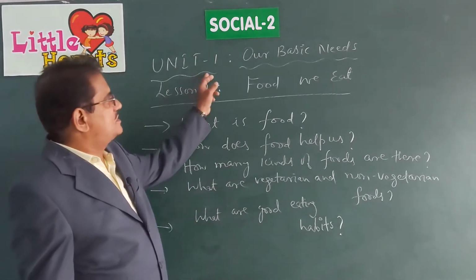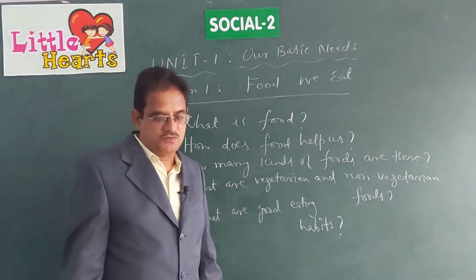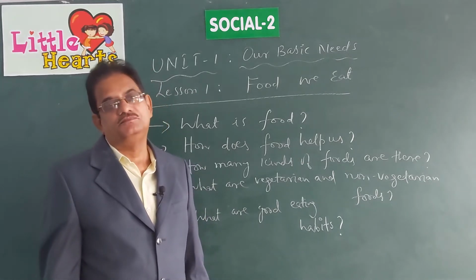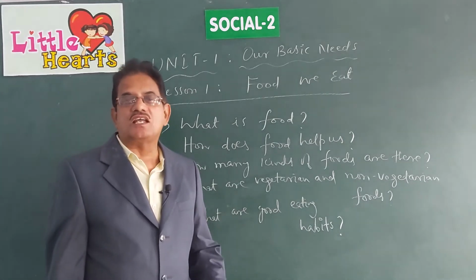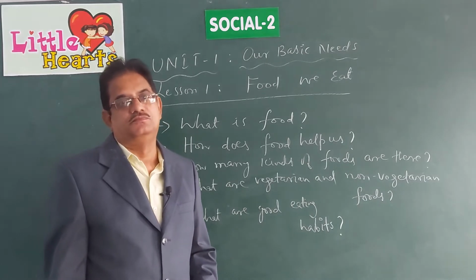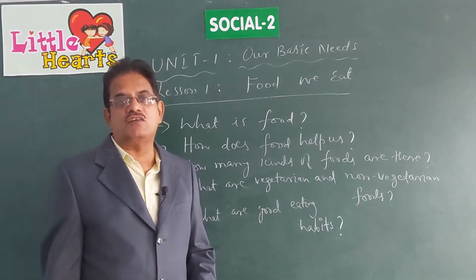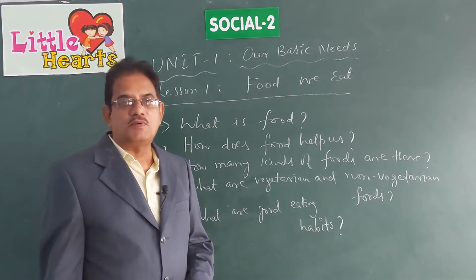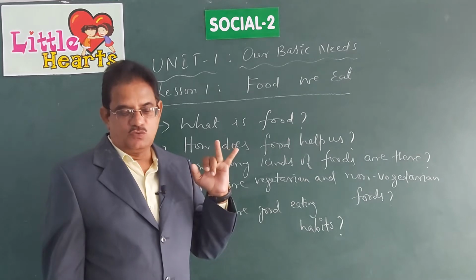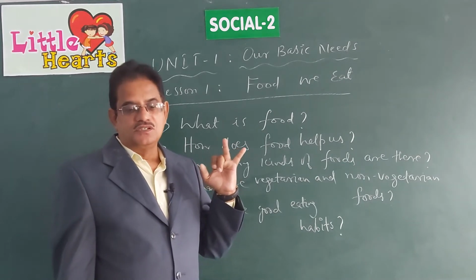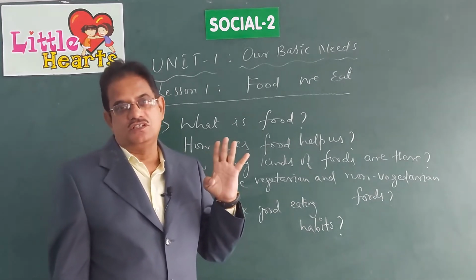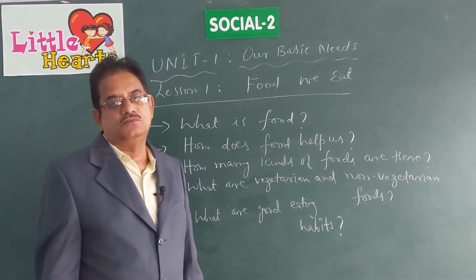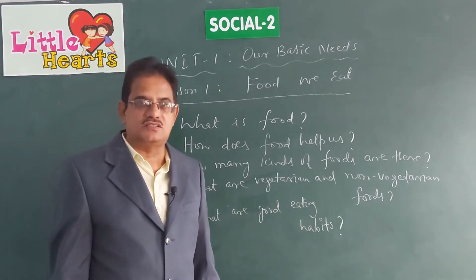The first unit is our basic needs. What do you mean by basic needs? The needs which are required for us to live. The things which are required for us to live are called our basic needs. What are called basic needs? Food, water, shelter, clothes. These are the four basic needs that we need to survive, to continue to live on the earth.